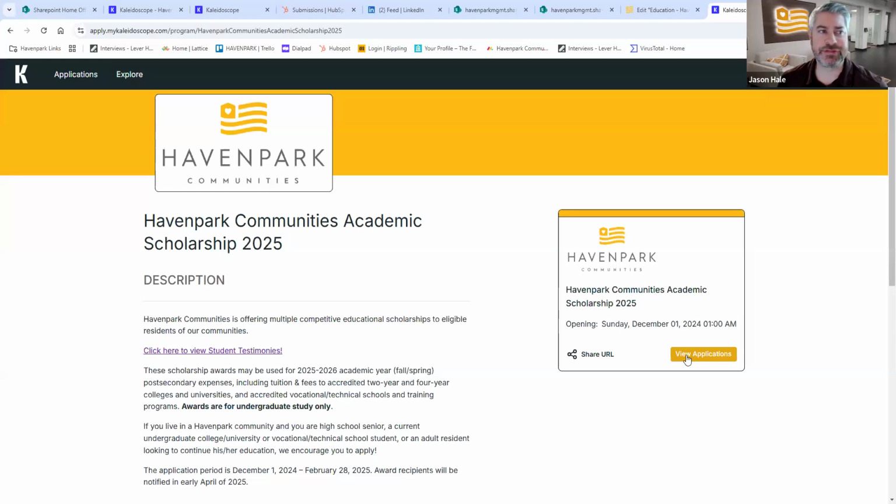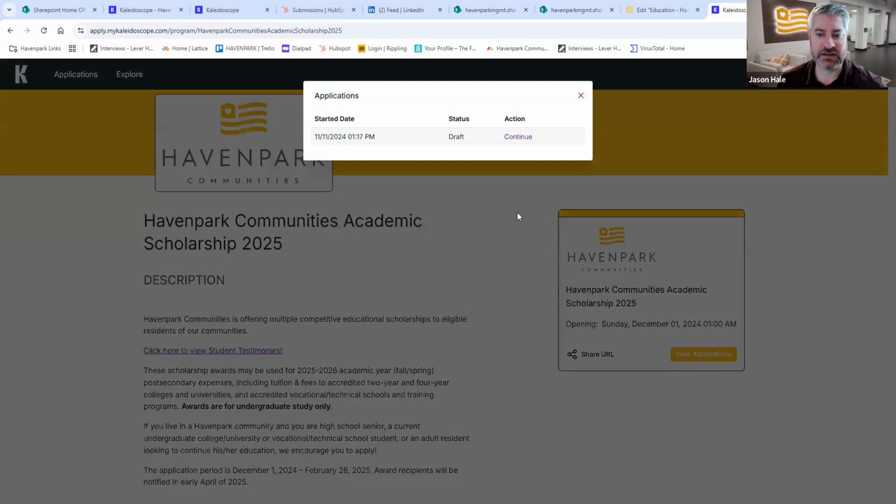You'll need to create an account with Kaleidoscope. That's the company that manages our scholarship application. You can see here's their logo. Before you can actually complete an application, you'll need to create an account with Kaleidoscope. I've already done that, and I'm going to show you a sample application today.